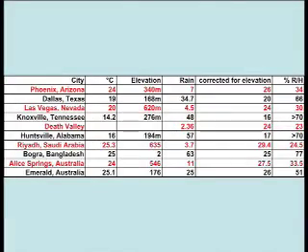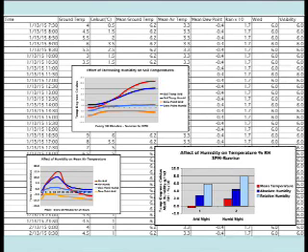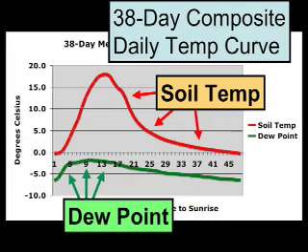I used internet records of yearly mean temperature and humidity readings for several major cities that had contrasting climates. And I used a computer spreadsheet to compile the data and create the graphs that you'll see in this video. The experiment was in 3 stages.